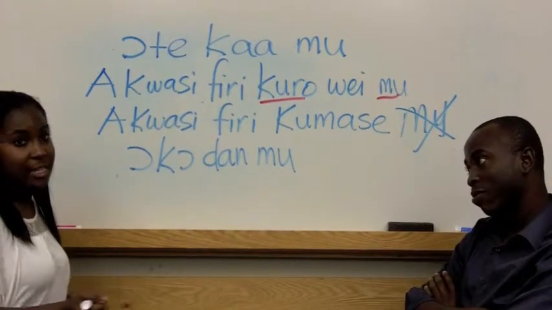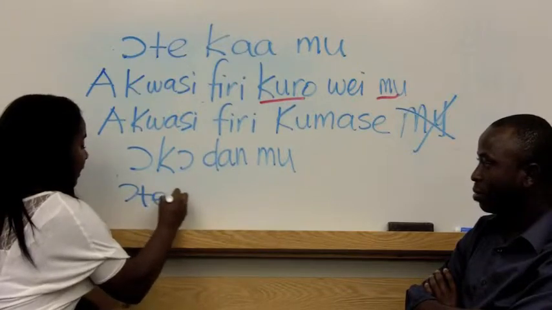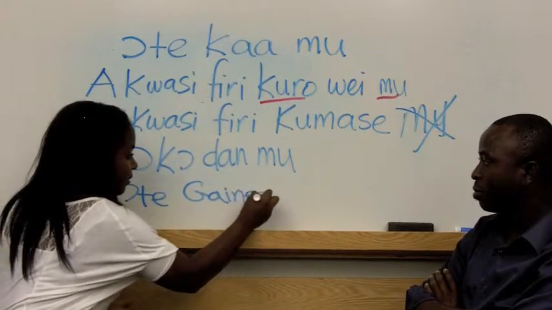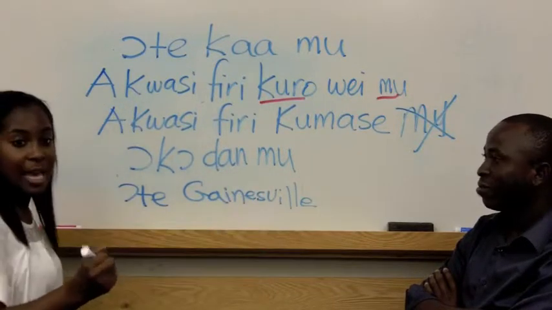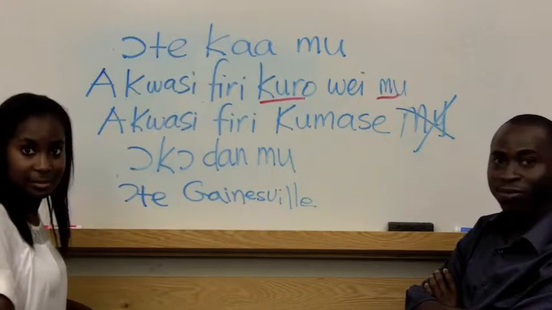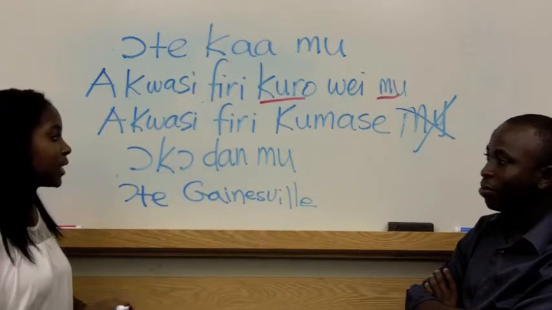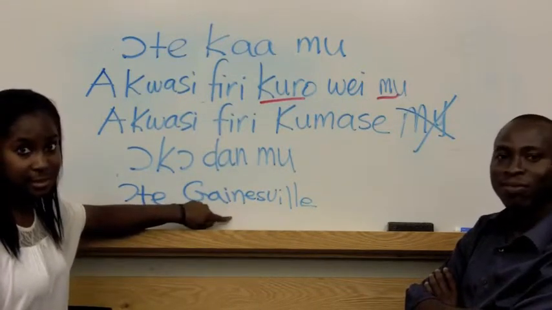Based on what we said, when we say Ɔde Gainesville, should we add mu or not? The correct answer is you do not add mu because you have the name of a city in the sentence.